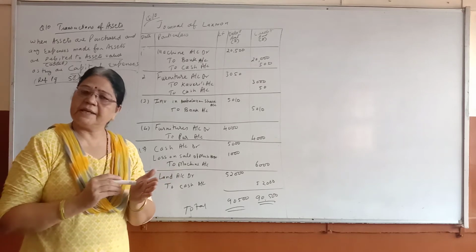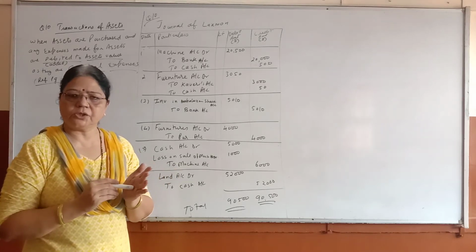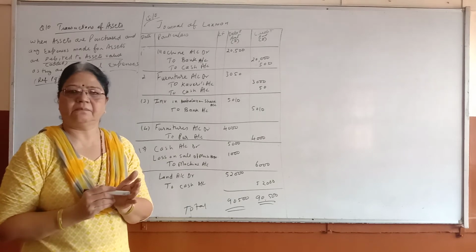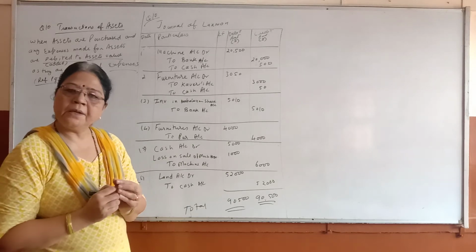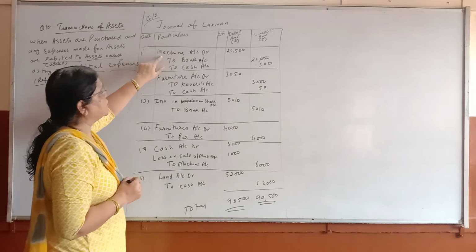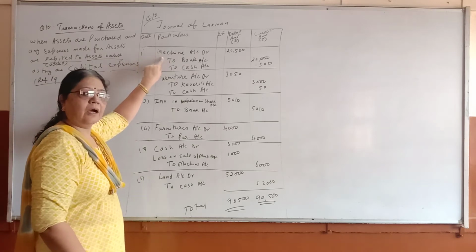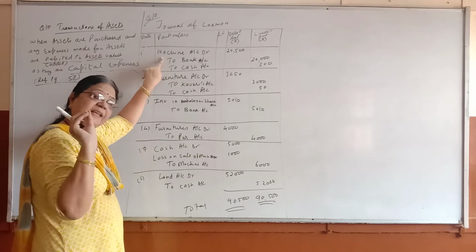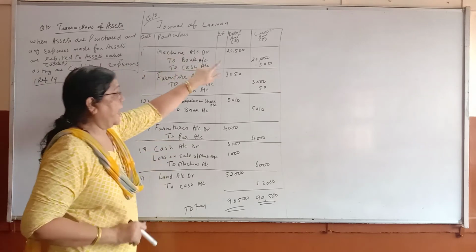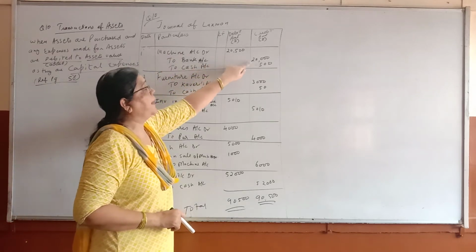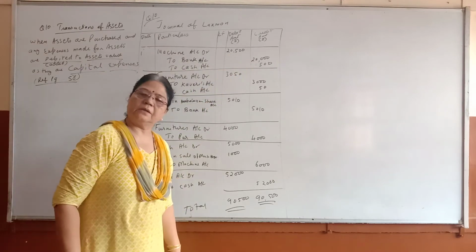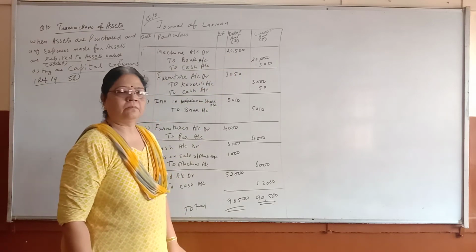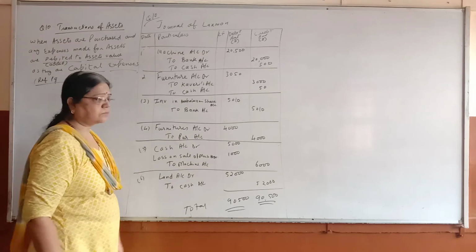Paid means it is an expense. So we write installation charges as expense. But here you don't have to write installation charges account debit, because it is an expense. You don't have to write the name of the expense paid. You have to add here 500. So 20 plus 5, 20,500. Followed, see the next one.